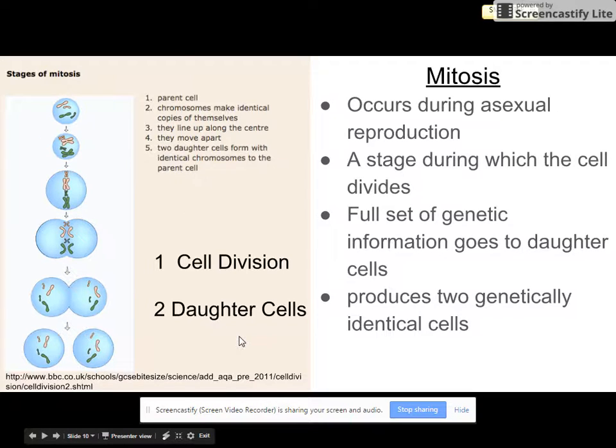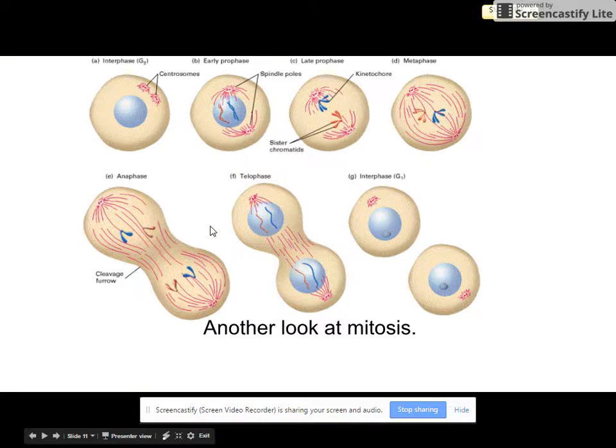Now, and again, this is how mitosis works. And this is different than meiosis. We're going to have two cell divisions when we get to that one. Now, keep in mind, here we're talking about something reproducing through mitosis, and we think asexual reproduction, but that does not mean that other organisms don't use mitosis. Here's another diagram that just shows all the details of mitosis.